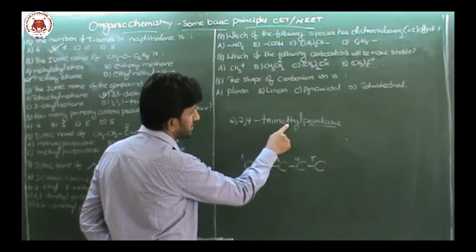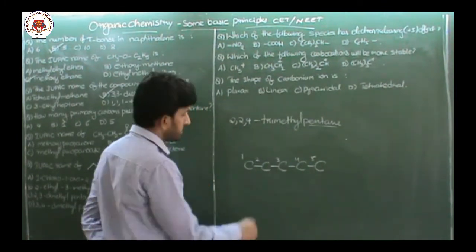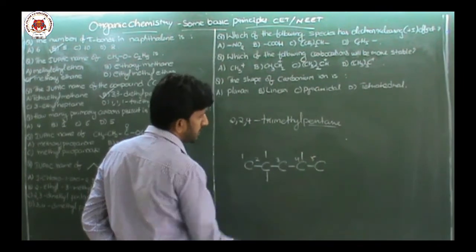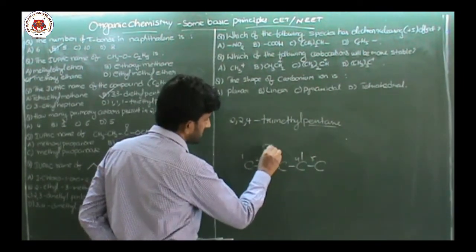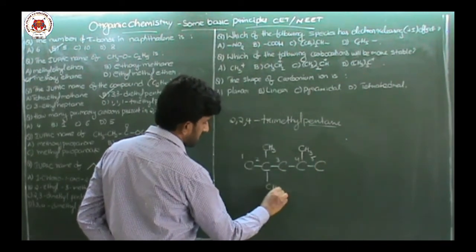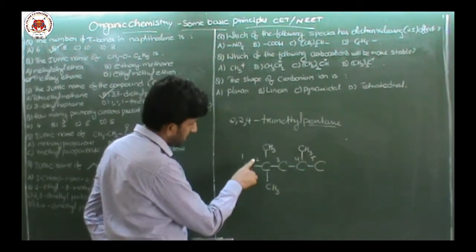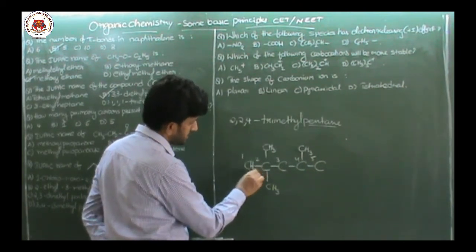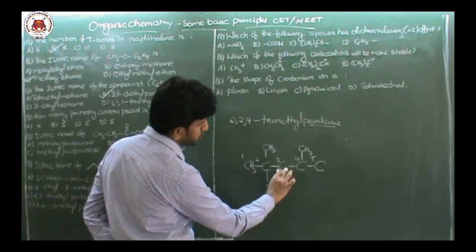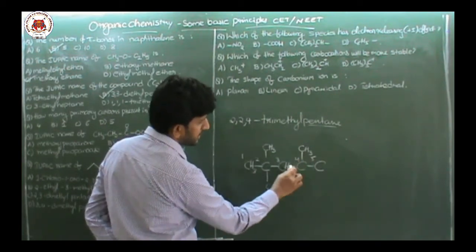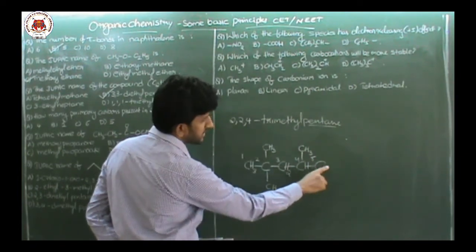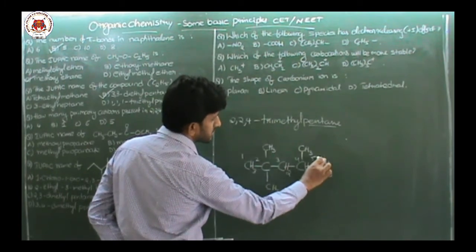2,2,4 trimethyl, 3 methyl groups. At which location? At second position 2 methyls. At fourth position only 1 methyl. So let me write like this: CH3, CH3. Here one more CH3. Then remaining hydrogens. Here how many valencies left? 3 valencies. CH3. Here all the 4 valencies completed. Here 2 completed means 2 more, CH2. Here 3 valencies completed means only 1 H. Here only 1 valency, so remaining is 3 hydrogens.